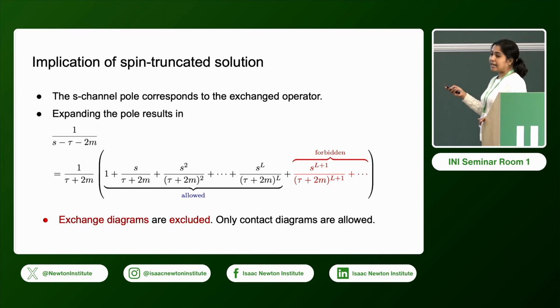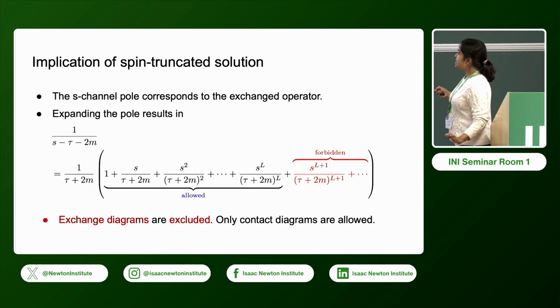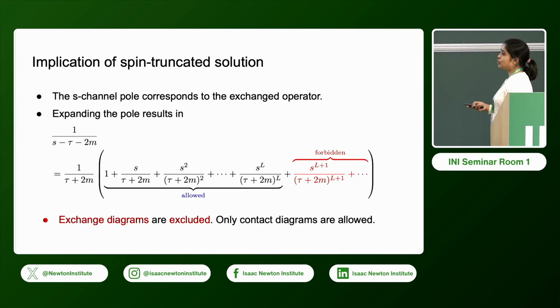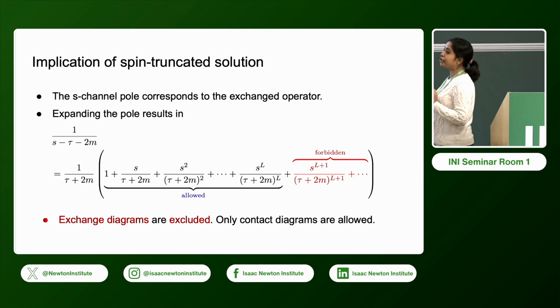Now since we are cutting the spin to a particular value, we allow these terms, but we do not allow these terms where L is from L plus 1 and onwards. So it means that this resummation is not possible, and we cannot get a pole here because we have a finite number of terms. So the bottom line is that exchange diagrams are excluded. We have only contact Witten diagrams.